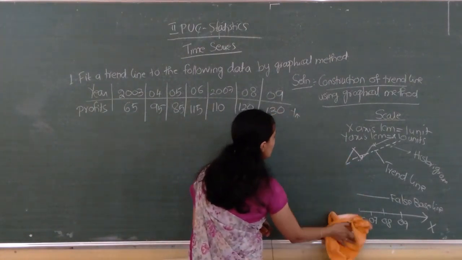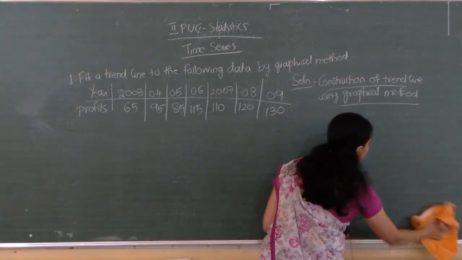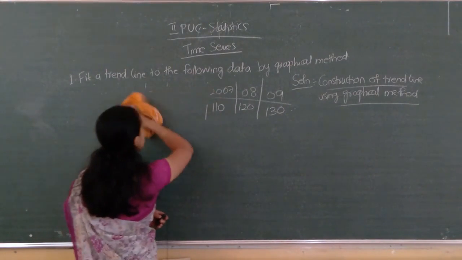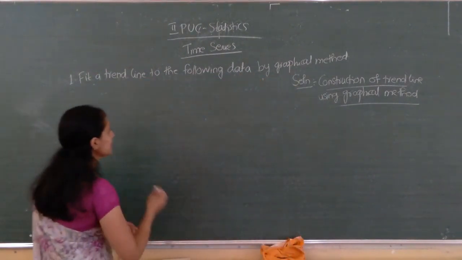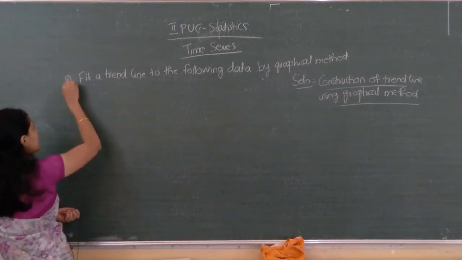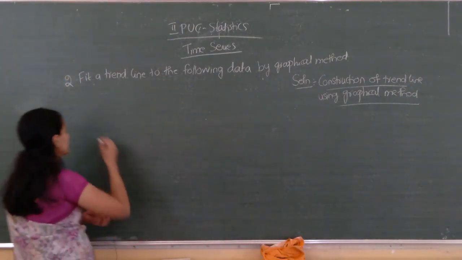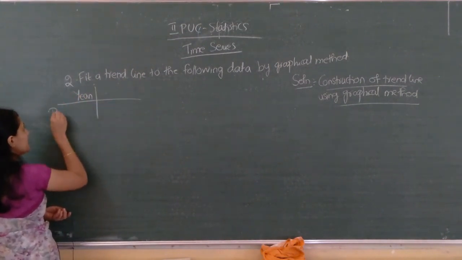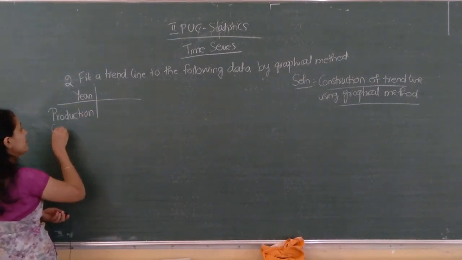We will do one more problem of this kind. Fit a trend line to the following data by using the graphical method. Okay, one more problem we will do. Year and production: production in tons.